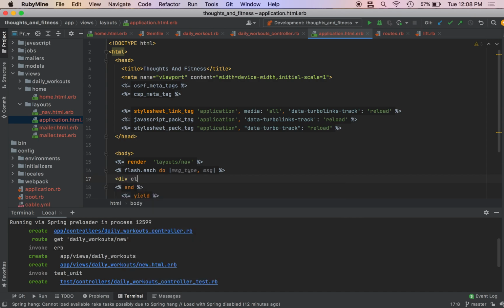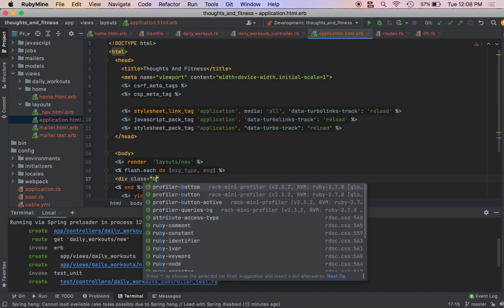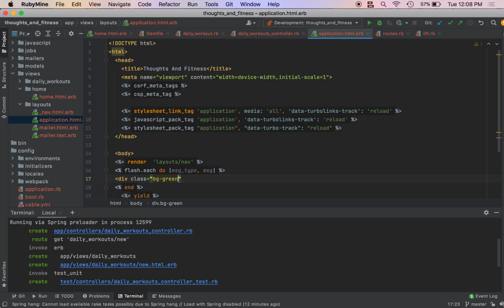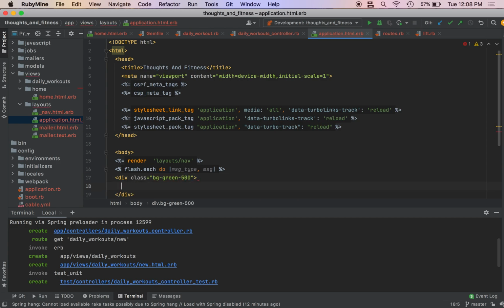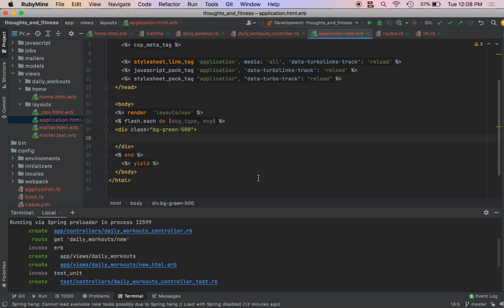So it's just going to be a div class bg-green-500, then a div class equals max-w-7xl. So we want it to span the whole screen, and we want it to be centered with the mx-auto class. Give it a vertical padding of 3, horizontal padding of 3.